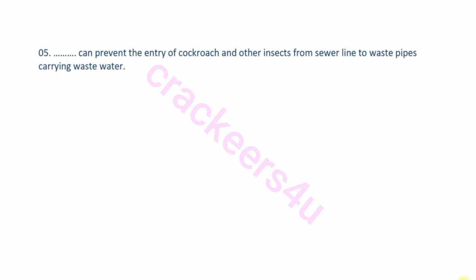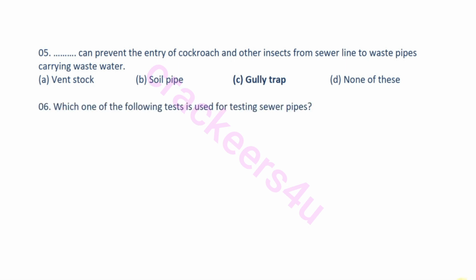Question number 5. Dash can prevent the entry of cockroach and other insects from sewer line to waste pipes carrying wastewater. Answer option C, gully trap.